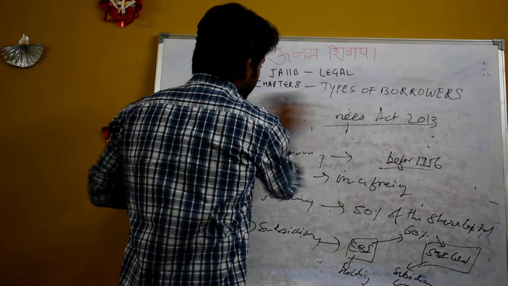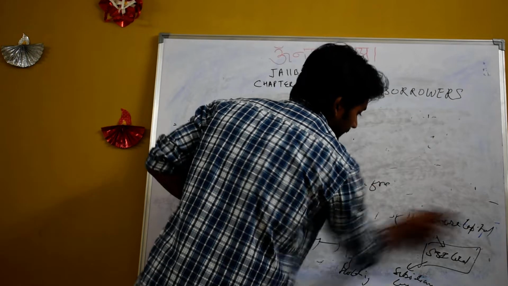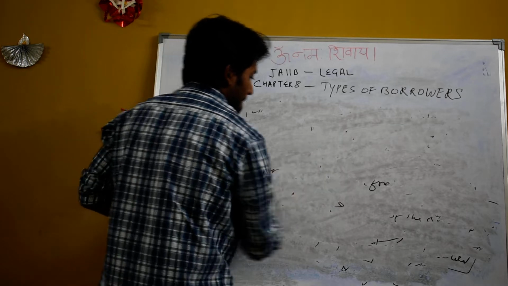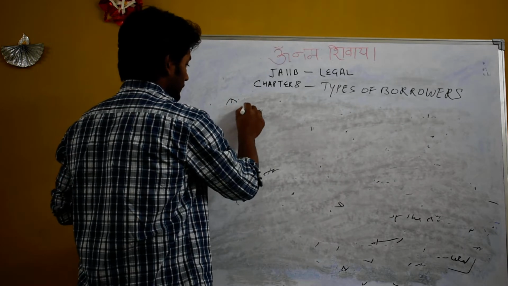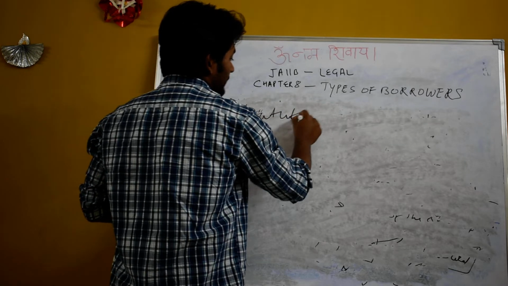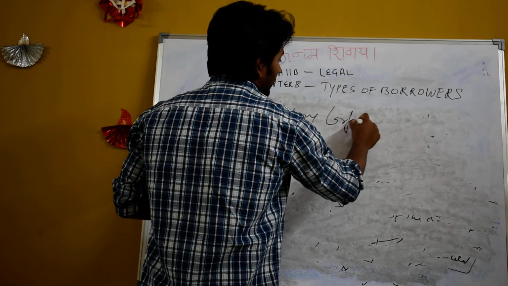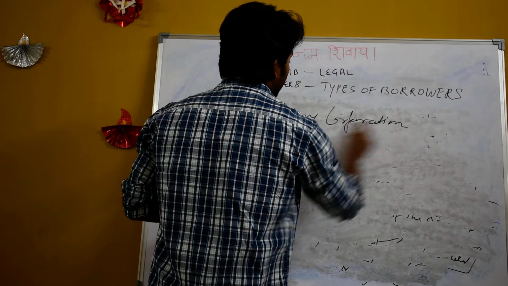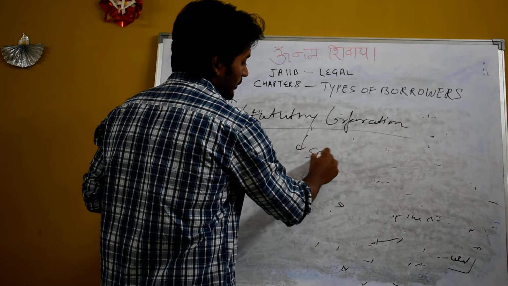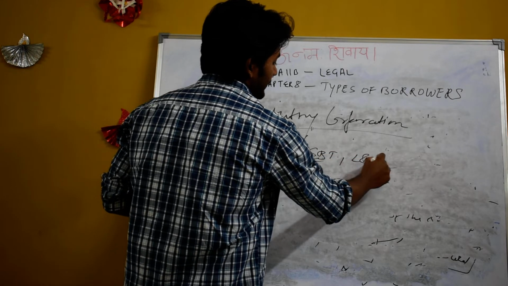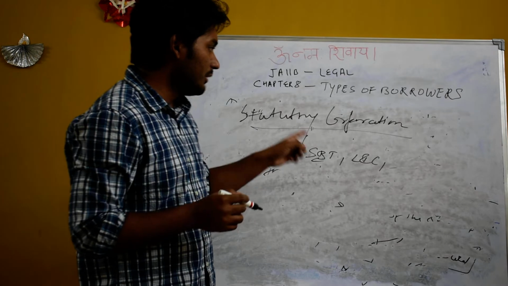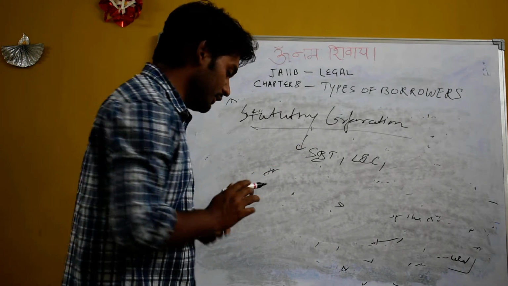Now we will come to statutory corporations. Statutory corporations are those companies which are formed by an act of Parliament. Companies which are formed by an act of Parliament are called statutory corporations. Suppose SBI, LIC, all nationalized banks by the act of 1969. All these companies which are formed by an act of Parliament are called statutory corporations.